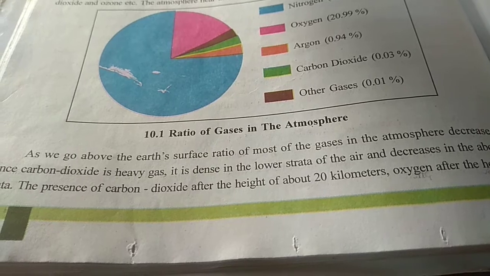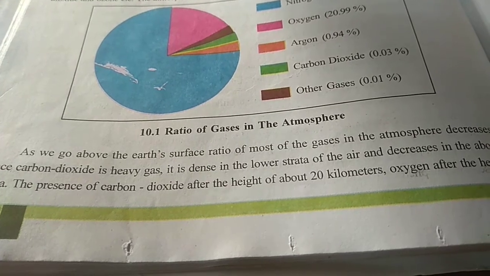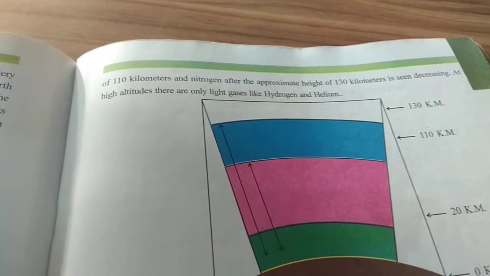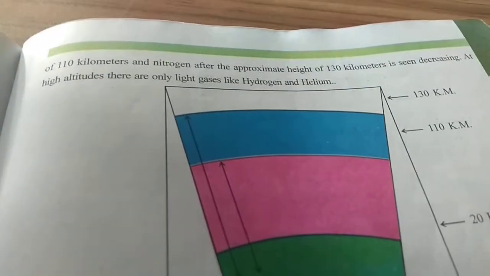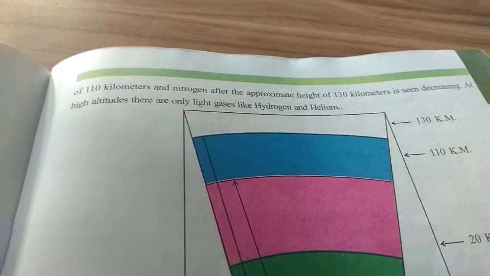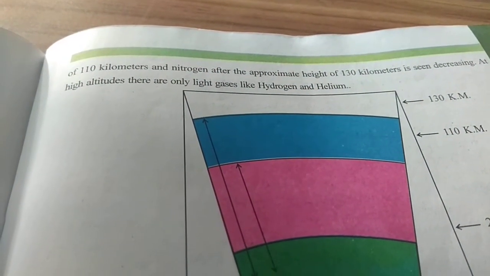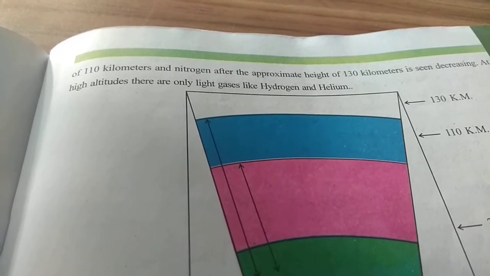Now the presence of carbon dioxide is seen decreasing after the height of about 20 kilometers, oxygen after the height of 110 kilometers, and nitrogen after the approximate height of 130 kilometers. So as we have earlier studied, with the increase in height, the various types of gases start decreasing.